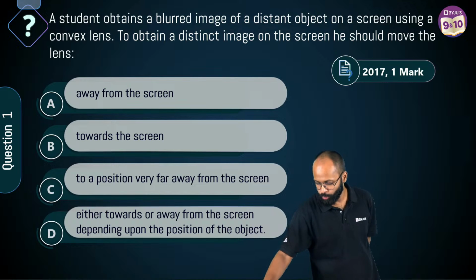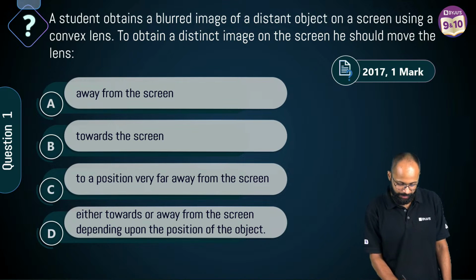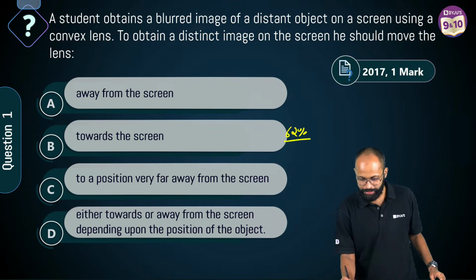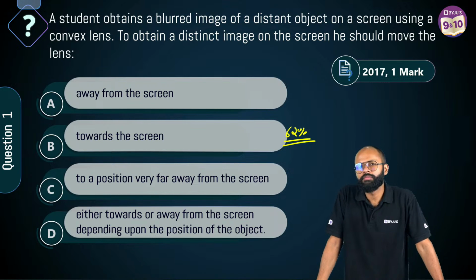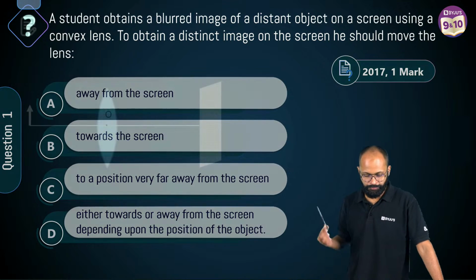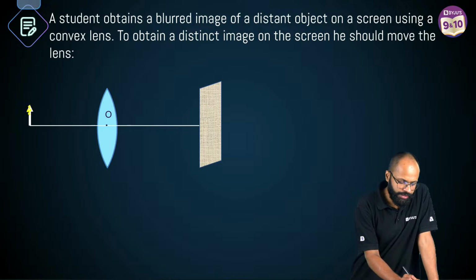Option B is 62%. For boards I want more than 70-80%. यार इतने से काम नहीं चलेगा. You are telling me option B is 62%, हाँ? It's a 1 marker question. देखो बोर्ड में नेगेटिव मार्किंग नहीं होती है, that's true, but you lose 1 mark if you give the wrong answer. Now एक बात बताओ, this is your lens, and when I say distant object, what do I mean?